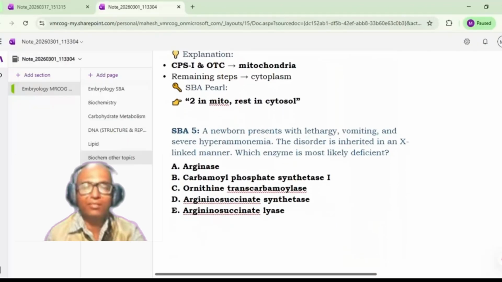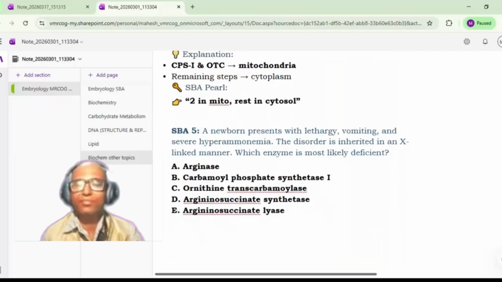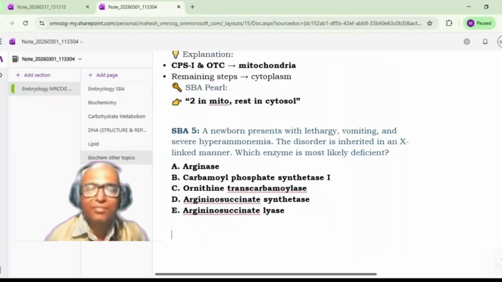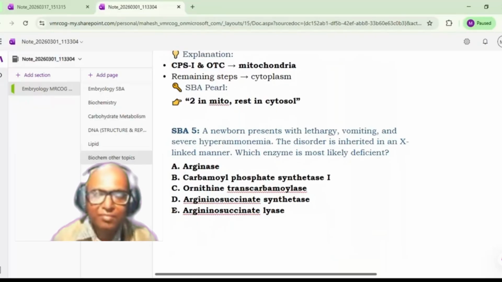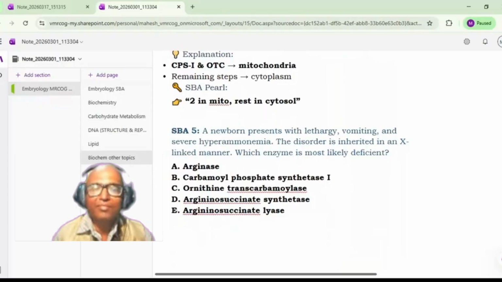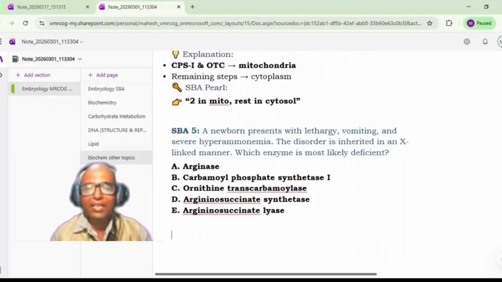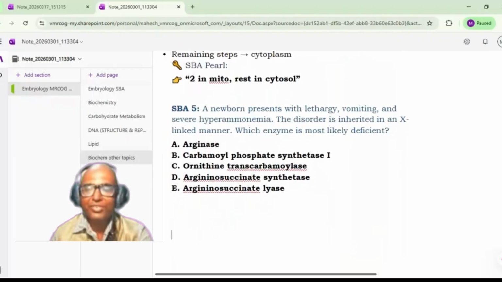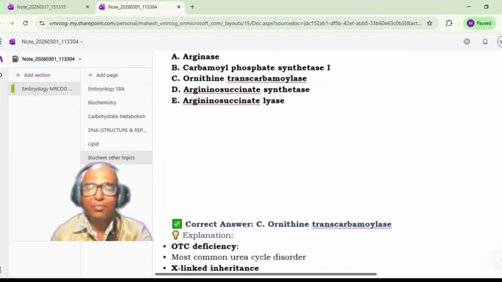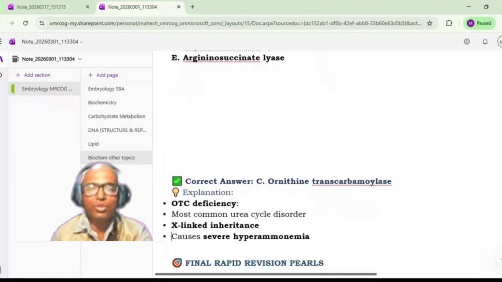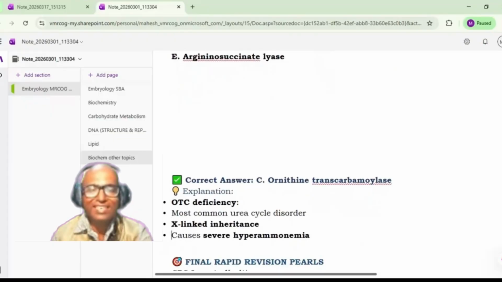Next. A newborn presents with lethargy, vomiting, and severe hyperammonemia. The disorder is inherited in an X-linked manner. Which enzyme is most likely deficient? Sir, option C, OTC, ornithine transcarbamylase. Yes, ornithine transcarbamylase, that is OTC enzyme deficiency is more common. Okay. So ornithine transcarbamylase deficiency is the most common urea cycle disorder. It is X-linked inheritance and causes severe hyperammonemia.